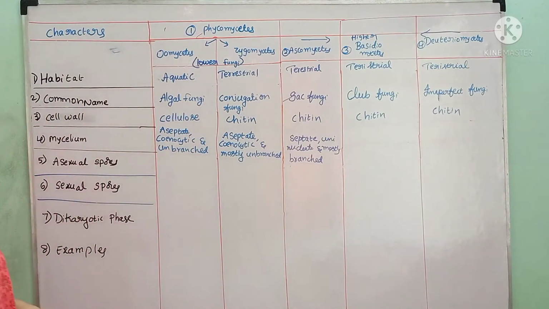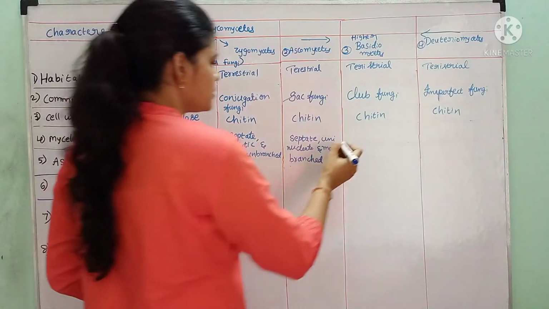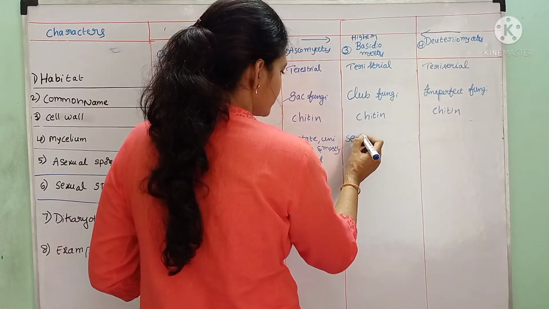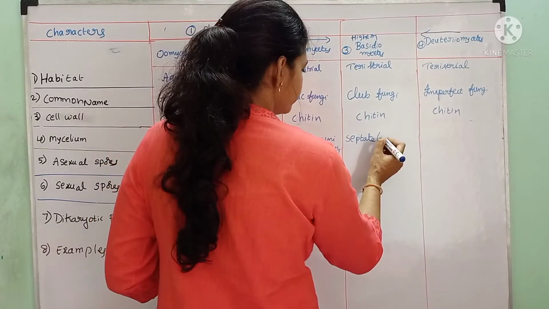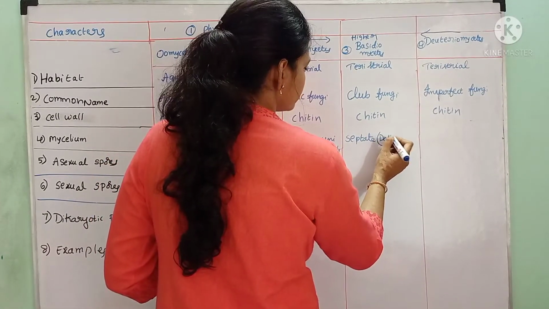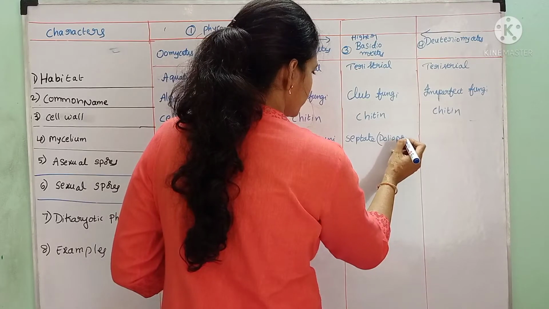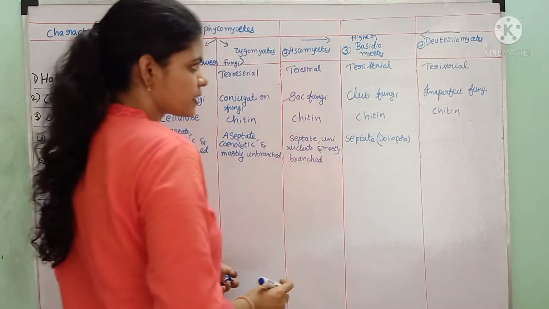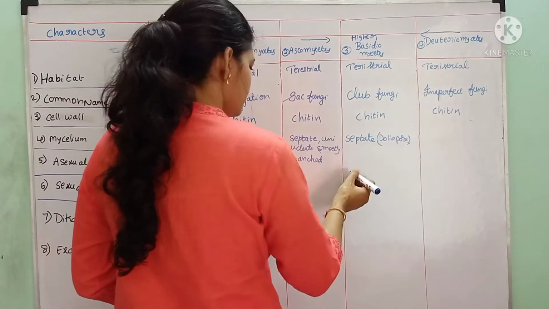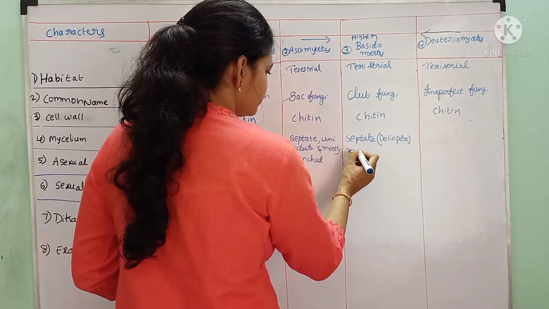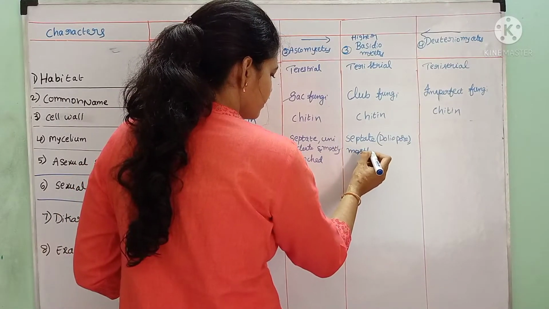Basidiomycetes are also septate. What kind of septa is present? Doliopore septum. The doliopore septum is the characteristic of the Basidiomycetes, and these are mostly branched.